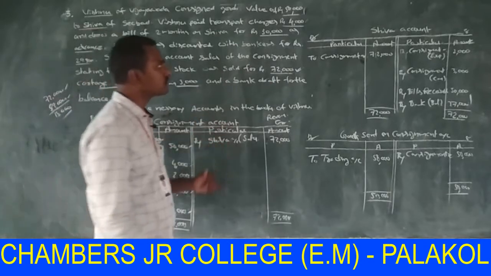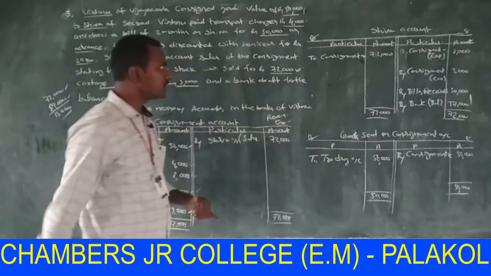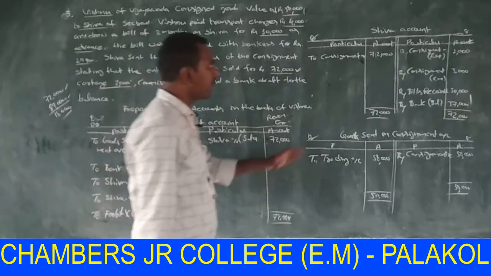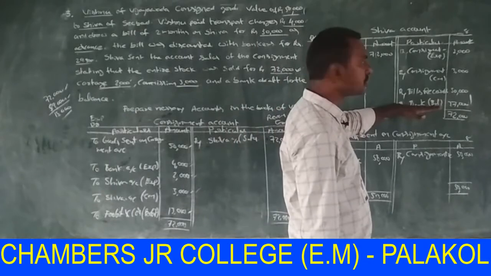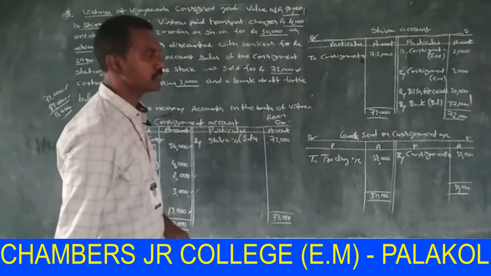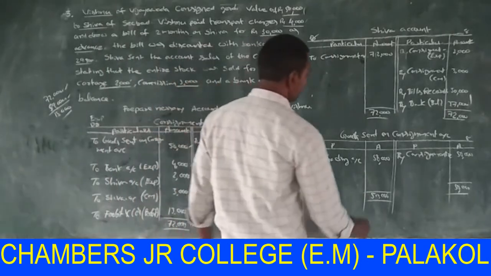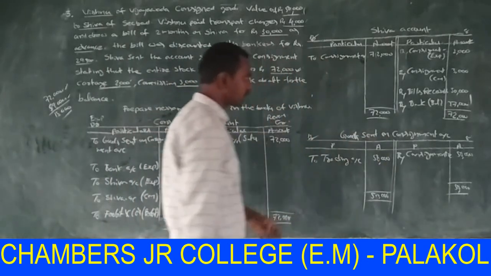This amount is transferred to debit side of consignee account, that is Shiva account. Finally, you get the balance. This balance is due from Shiva to Vishnu. And finally prepare goods sent on consignment account.